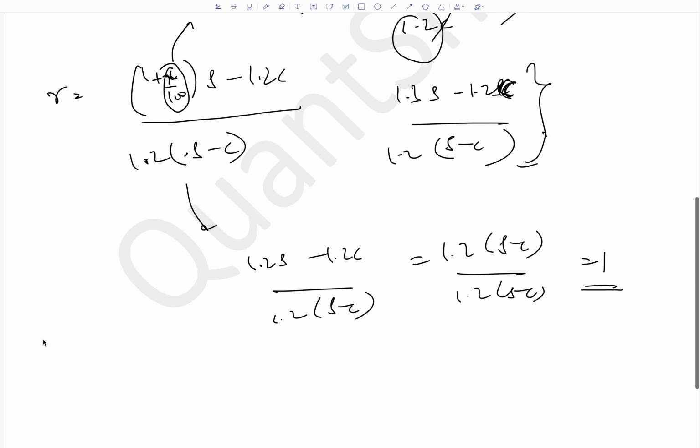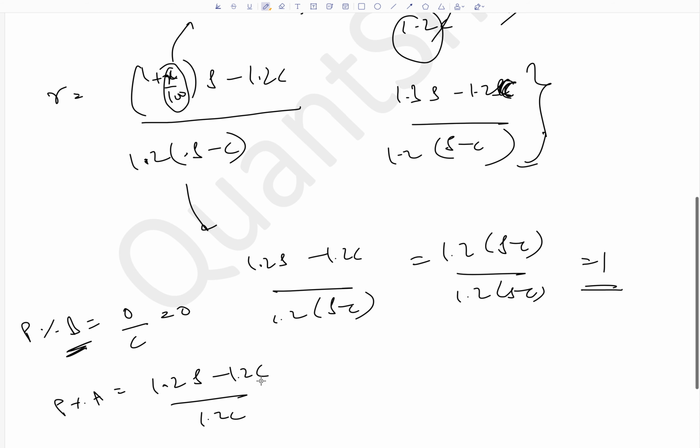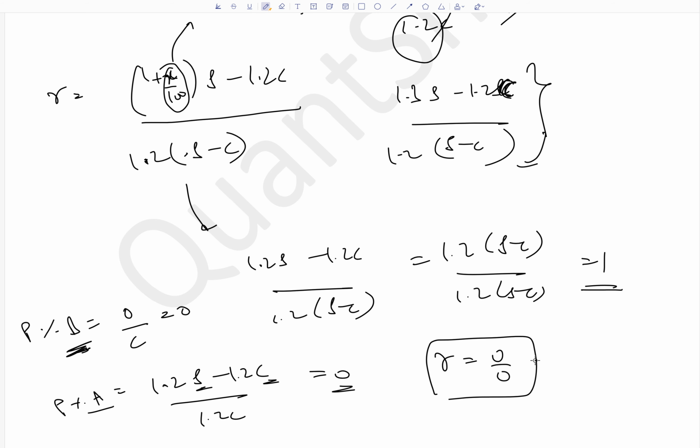What is the profit percentage of A in that case? Profit percentage of B will be profit, which is 0, divided by cost. Cost is some C. So the profit percentage of B is 0. And the profit percentage of A, I'm assuming the first statement is there, so 1.2S minus 1.2C divided by 1.2C. And now again S is equal to C. So this also becomes 0. So profit percentage of A is 0, profit percentage of B is 0. What is the ratio? 0 by 0. This is undefined. This is indeterminate. We can't solve it.